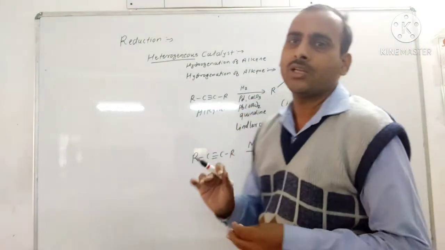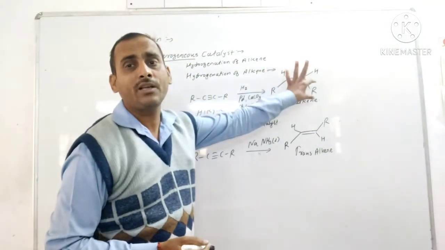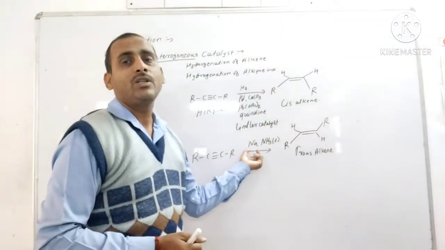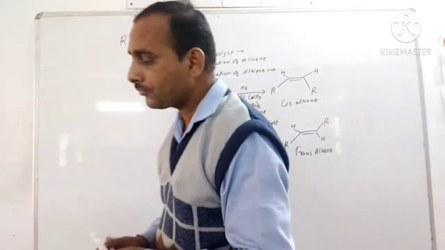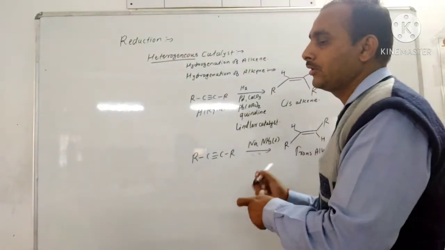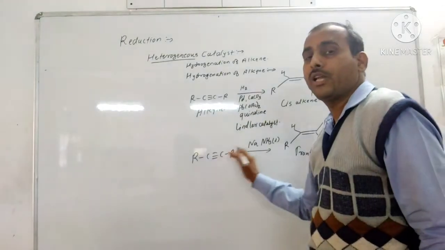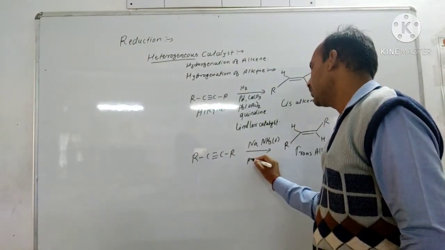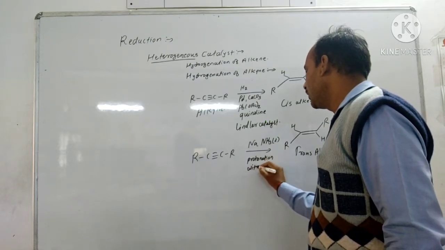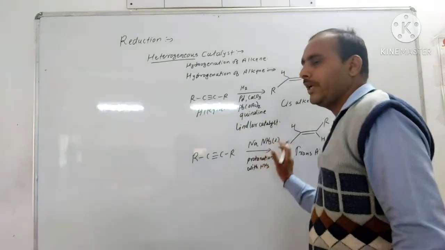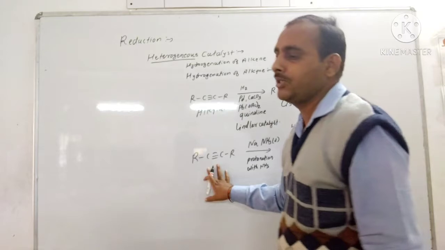So the hydrogenation of alkyne in the presence of Lindlar catalyst gives the cis-alkene, and hydrogenation by using sodium in liquid ammonia gives the trans-alkene. Here the protonation on the triple bond takes place with ammonia. So NH3 gives the proton for addition across the carbon-carbon triple bond.